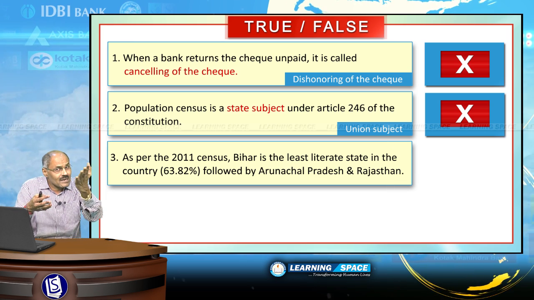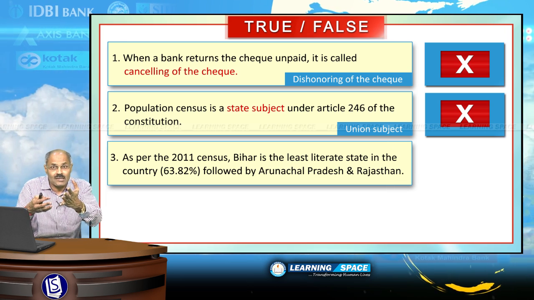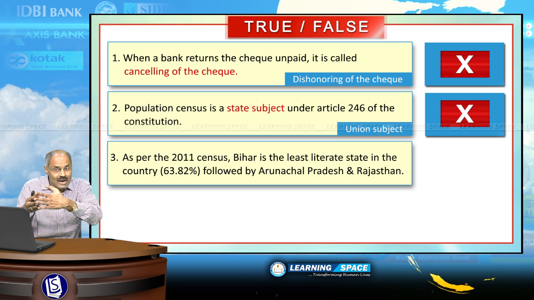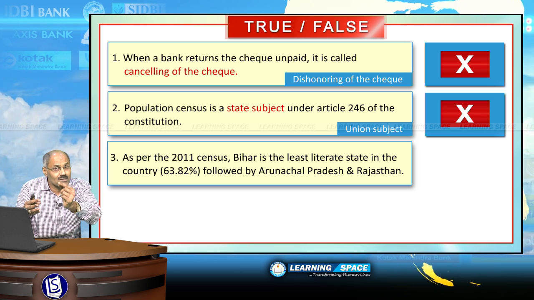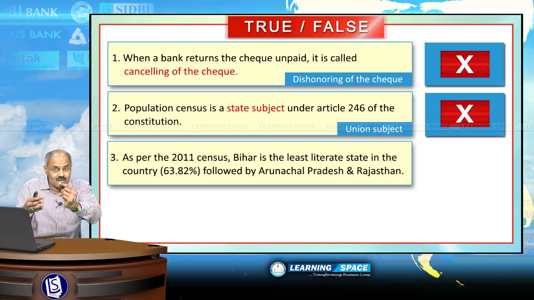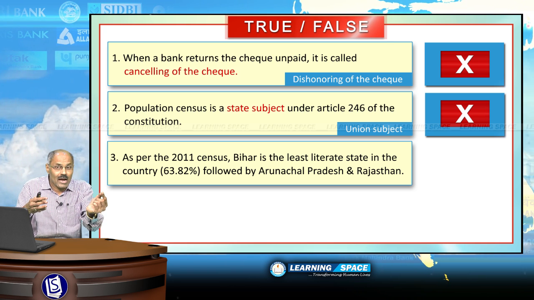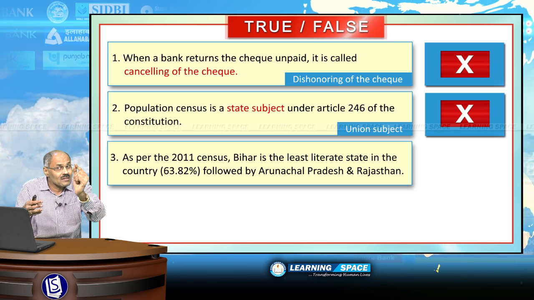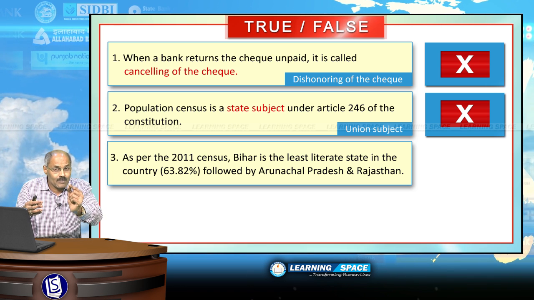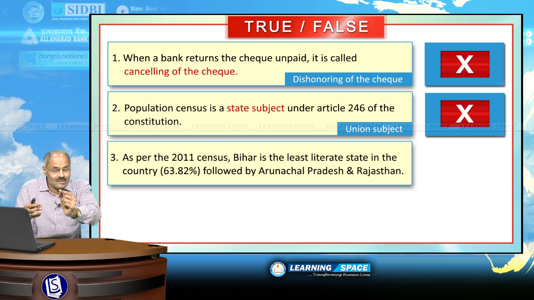Look into the next one. As per the 2011 census, please don't forget, census in our country is held once in 10 years and the latest census was held in 2011, and this is the 15th census and 7th after independence.